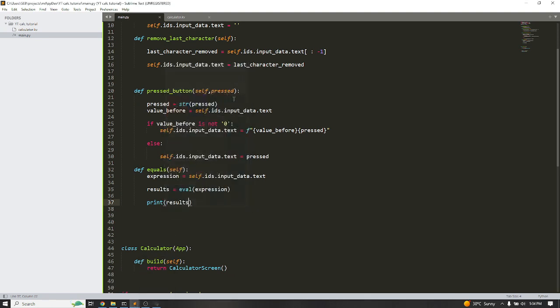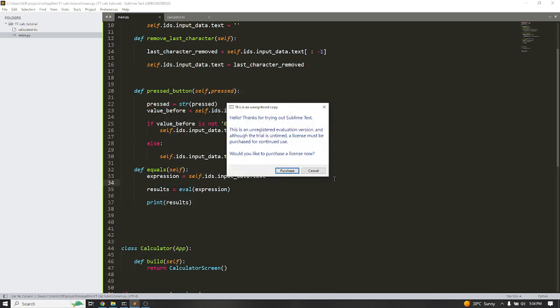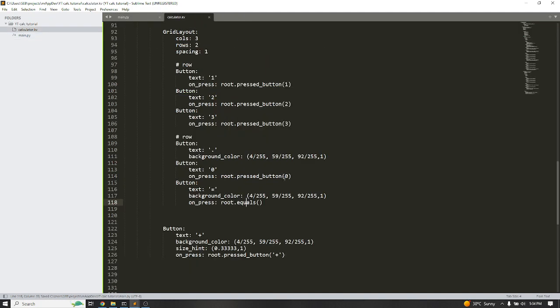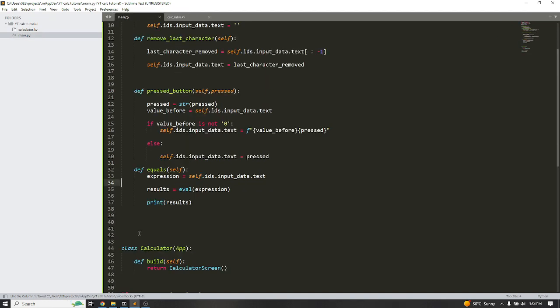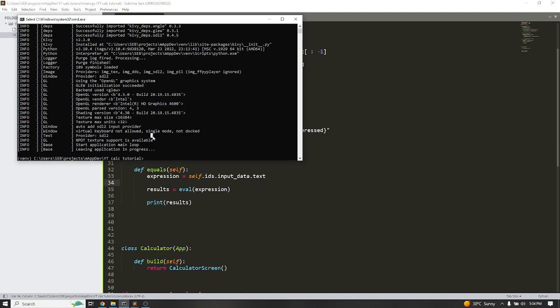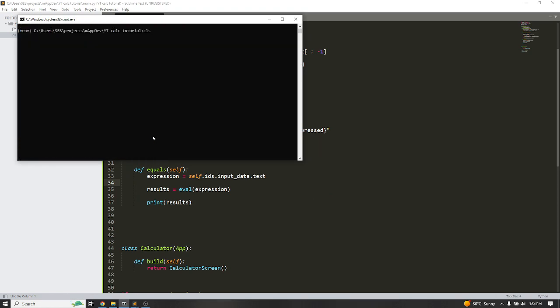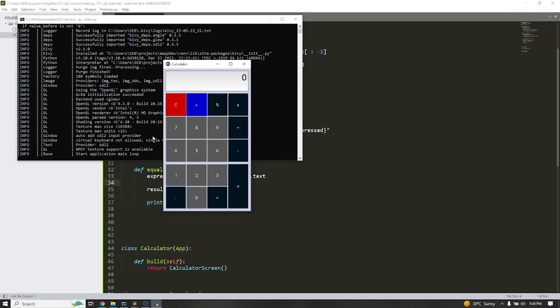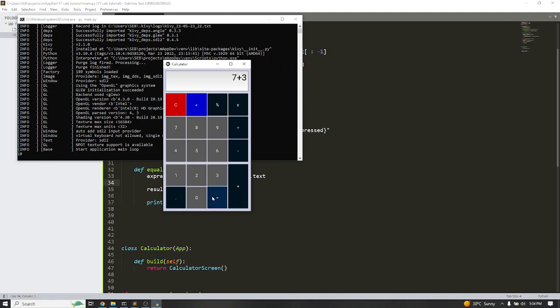Let me close this. I changed something, so I quickly have to save all of these things, clear the screen, and then run the terminal again. So this is what we have. If I have this plus this, it should be 10. If I hit the equal sign, we should see 10 on the terminal. Great. You see that this operation gives us 10, which is correct, which is expected.